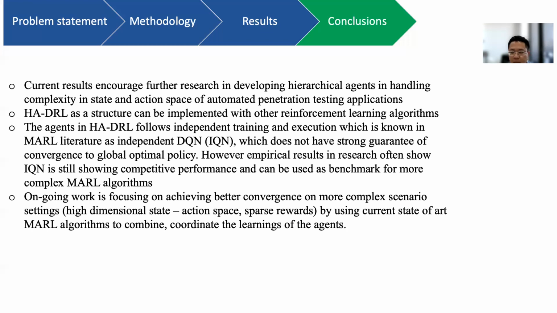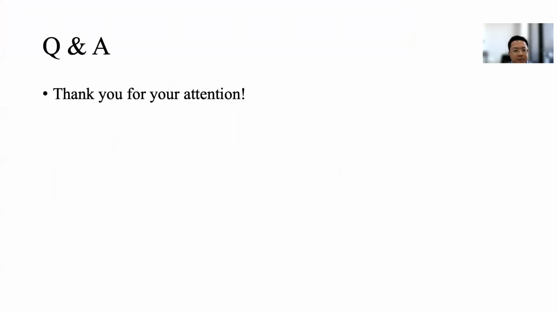Ongoing work is to improve the current architecture in order to achieve better convergence on more complex scenario settings, for example, high-dimensional state and action space with even sparser reward signals, by using additional state-of-the-art algorithms, for example, QMIX or value decomposition algorithms, in order to coordinate the learning of the individual agents.